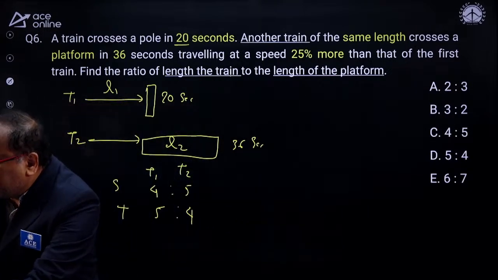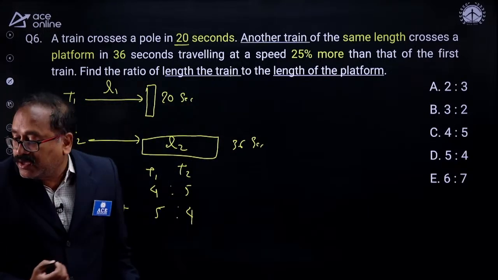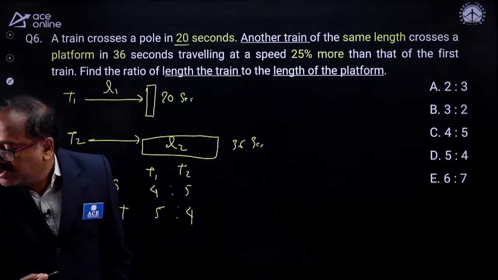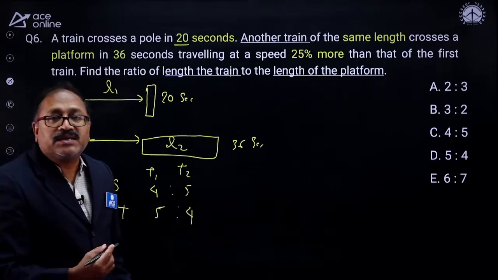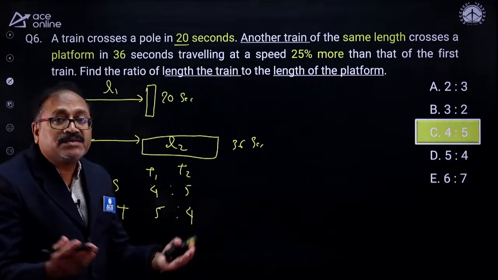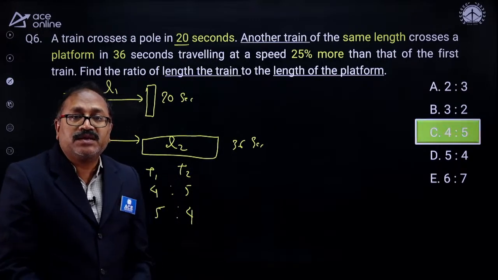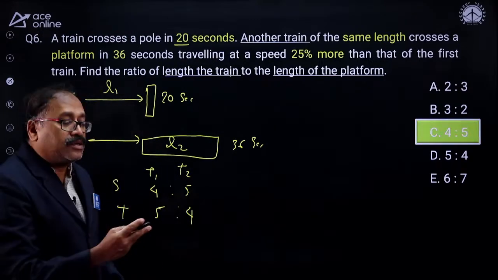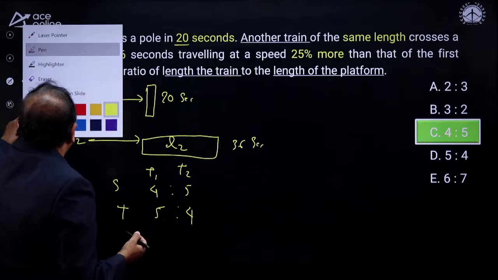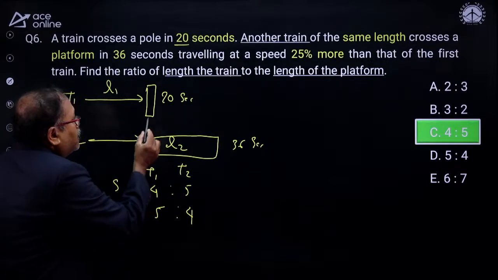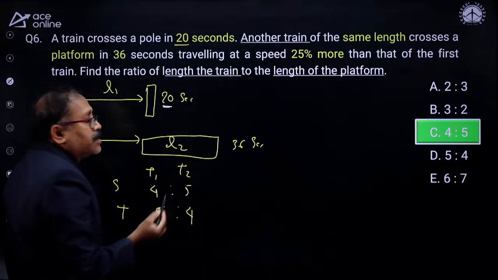And let me check that. It is 4:5. Sumit says 4:5. Sumit Pawar. And Anusha says it is option C. That's right. Well done, sir. Look at the kind of concept you already know. Look at this one. Now, it takes how many seconds?